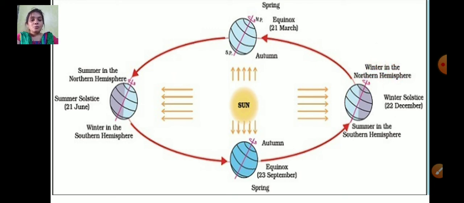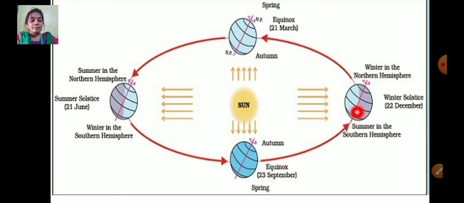Now you see this picture here. In the month of June, the northern hemisphere is summer and the southern hemisphere is winter. Now in the month of September, the northern hemisphere is autumn and the southern hemisphere is spring.